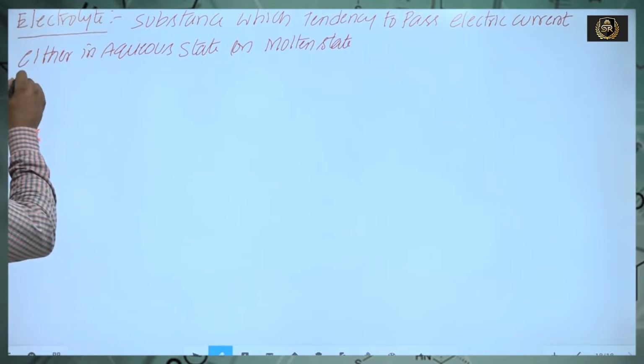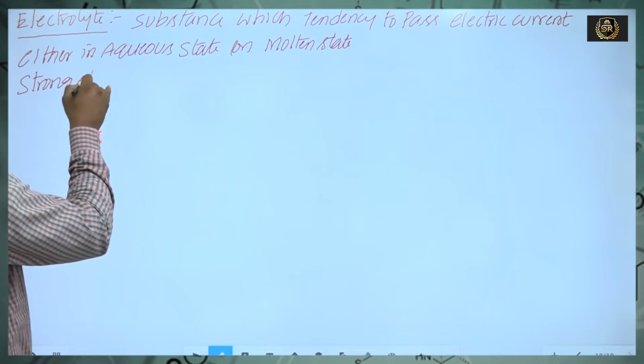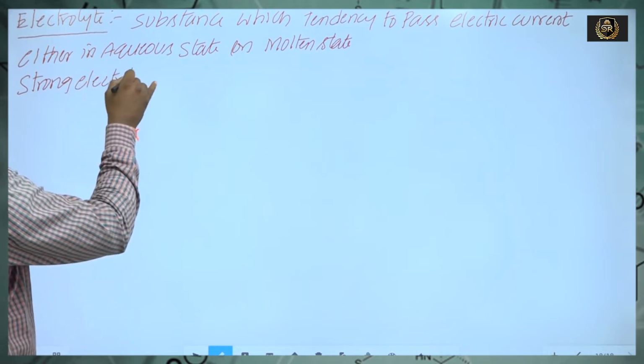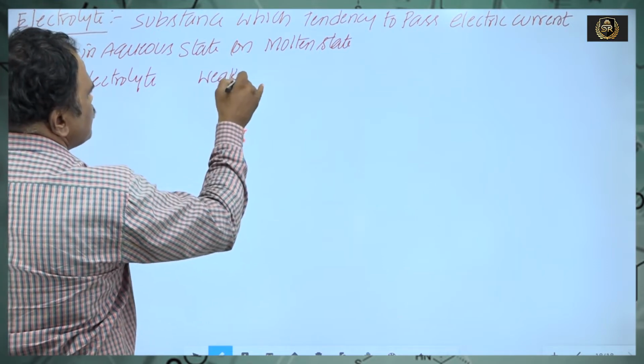Electrolytes are of two types. One is a strong electrolyte. The second one is a weak electrolyte.